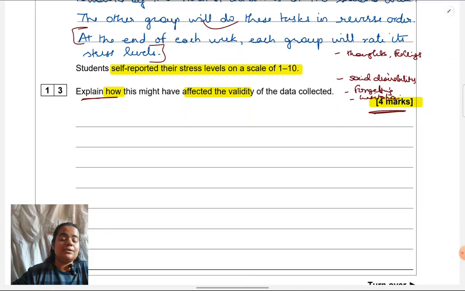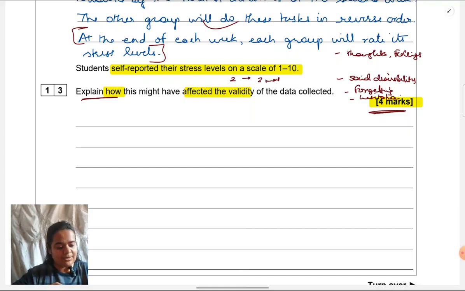In fact, when they don't specify that you have to give two strengths or weaknesses and they've allotted 4 marks, if your writing style is such that you can give a detailed response, then with one strength or one weakness only you can elaborate for 4 marks. Even that is perfectly acceptable. In fact, that is something which I have done in some of the past papers. You can refer to those. Right now I'm taking 2 points, one strength, one weakness, such that each is worth 2 marks.